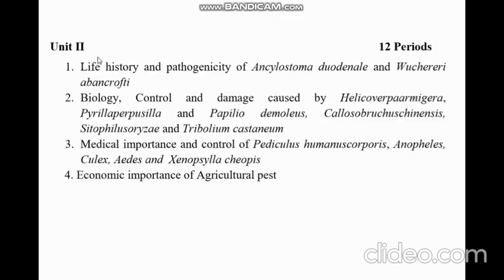This is unit 2, and in this unit you can see different pathogens and their pathogenicity, as well as the life history of different types of parasites, we can call them. These are very dangerous for our crops and all. So basically this part is mostly from the agricultural field: economic importance of agricultural pests.